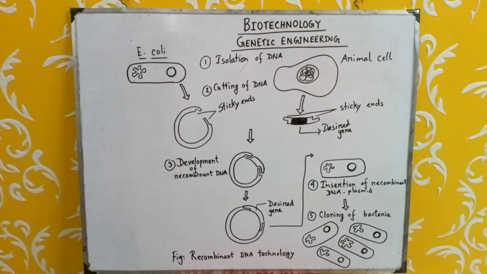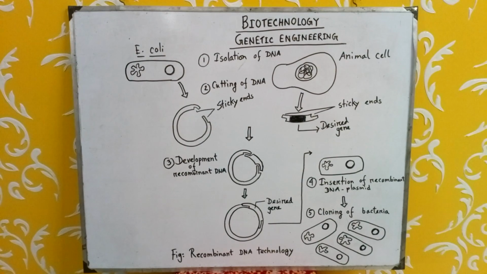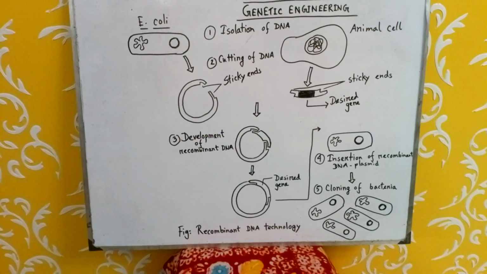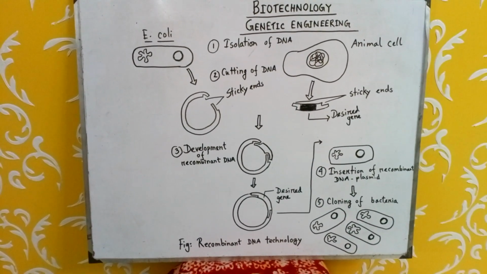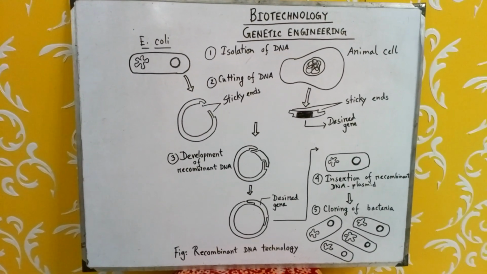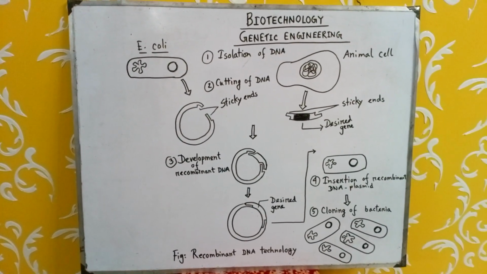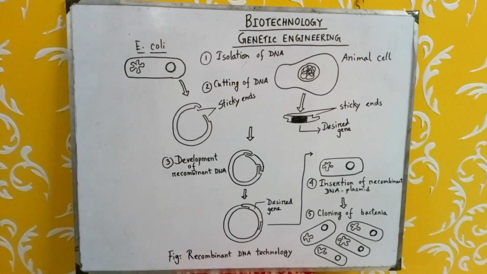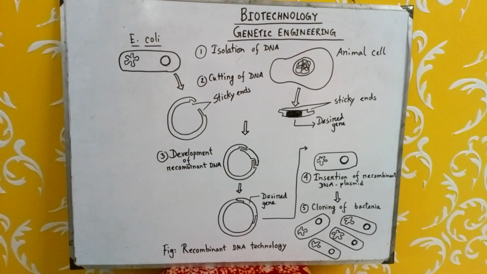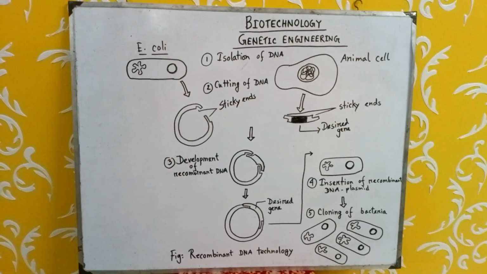BT rice is produced in China, and these varieties of crops are resistant to different insects, especially orders of Lepidoptera and Coleoptera. Different other varieties of crops which are resistant to virus, like tobacco mosaic virus resistant variety, tomato mosaic virus resistant variety, tobacco mild green mosaic virus resistant variety, are also developed through this technology.